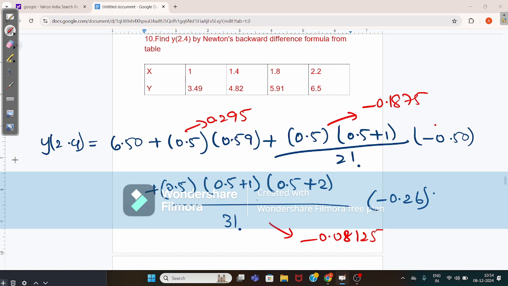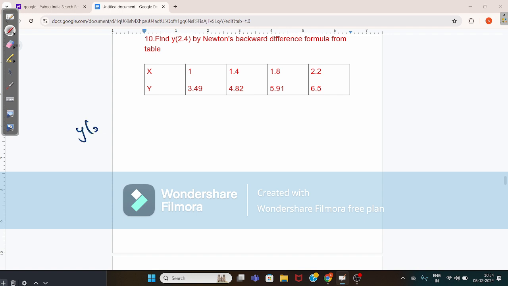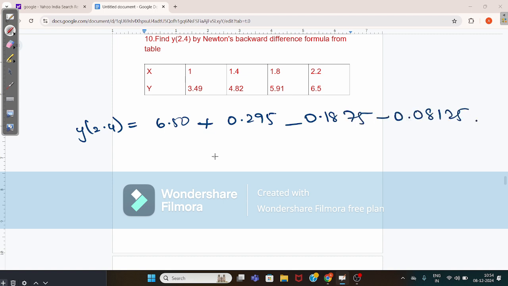When you add all these values, you will get the value as y of 2.4. Y of 2.4 gives the value here: 6.50 plus 0.295 minus 0.1875 minus 0.08125. Okay, so this value becomes 6.52625, which is the required answer we have.